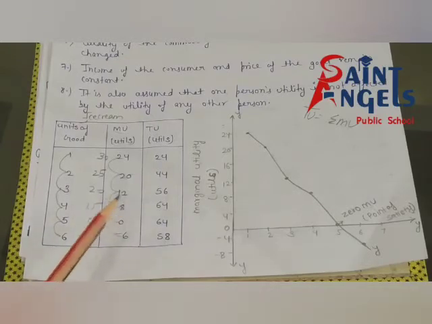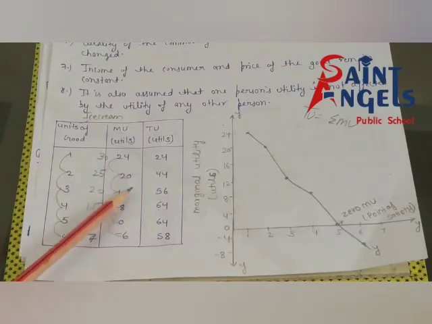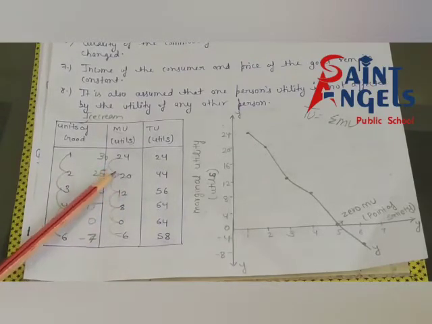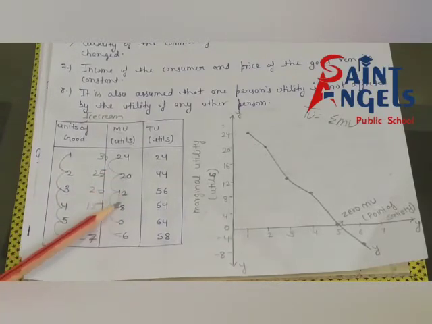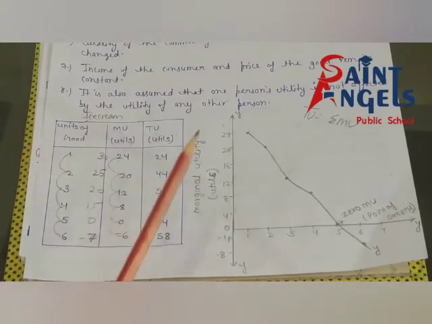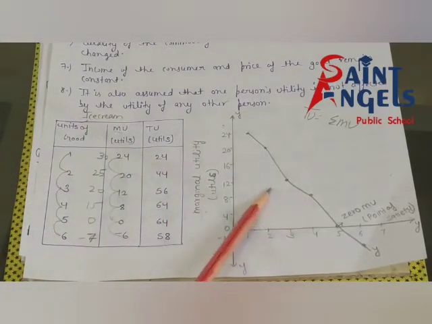I hope all of you have understood how we can make this table. All of you have understood. See, after this, how can we make this diagram?